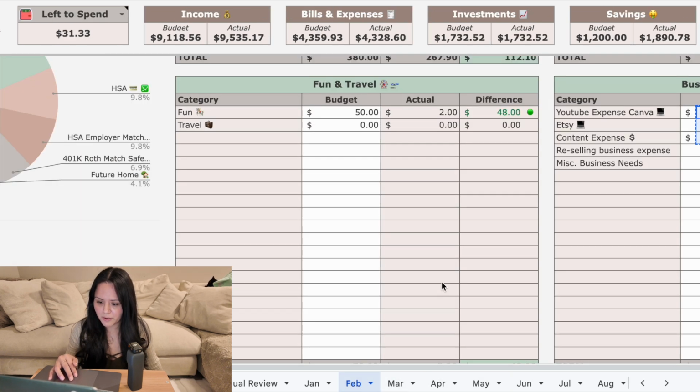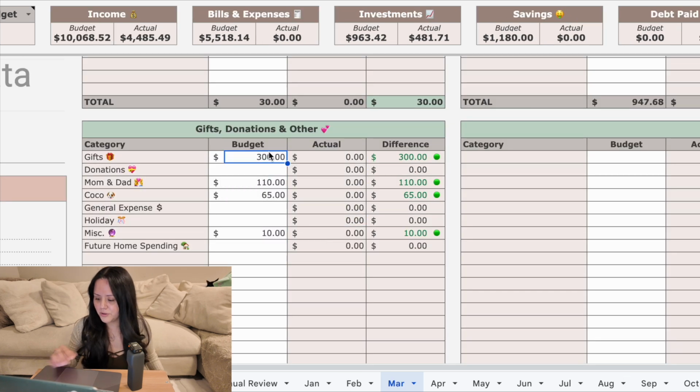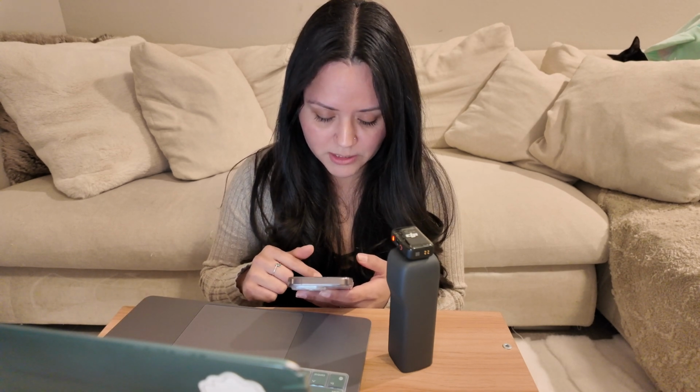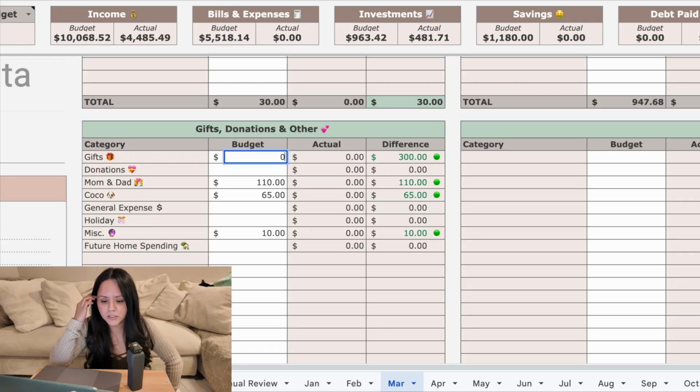What did I put for February? I'm just gonna copy and paste and then edit it. So gifts, no, that's too much for this month. Last month there were a lot of birthdays, so it made sense for last month. But let's look at my reminders, because I am bad with birthdays. So I have to put reminders, and we do not have any birthdays in March. Thank goodness. So $0 for March.